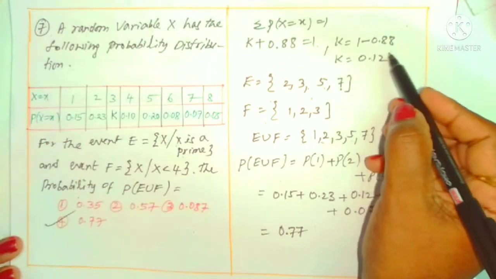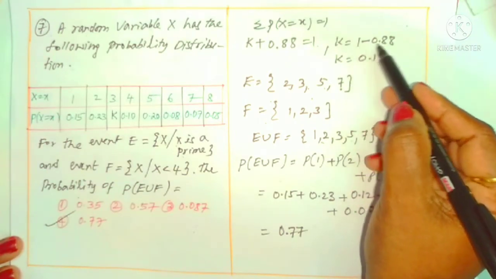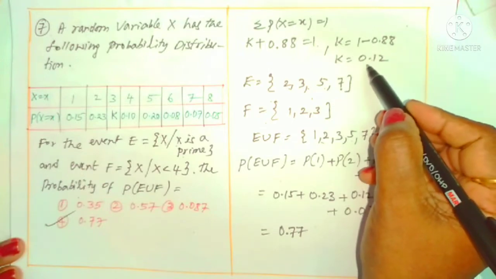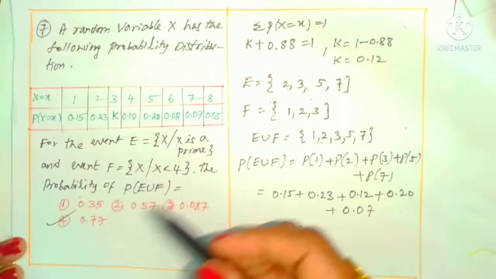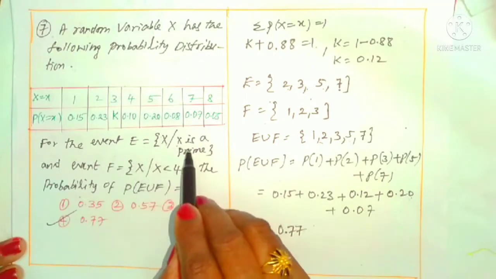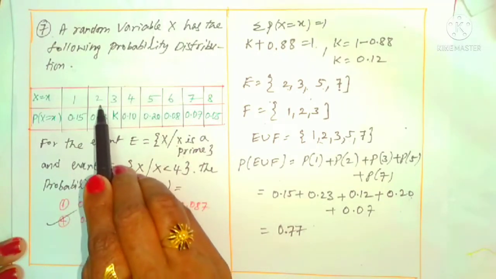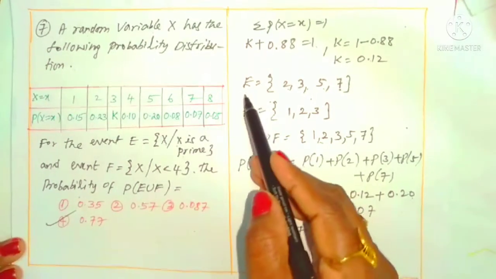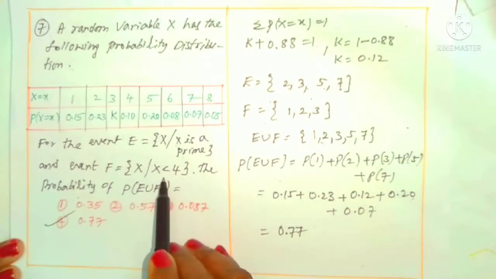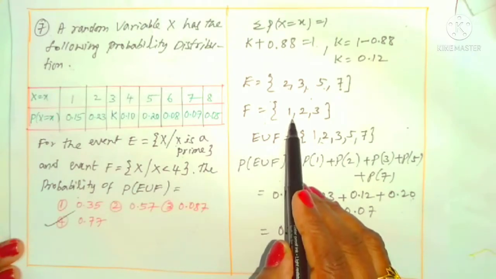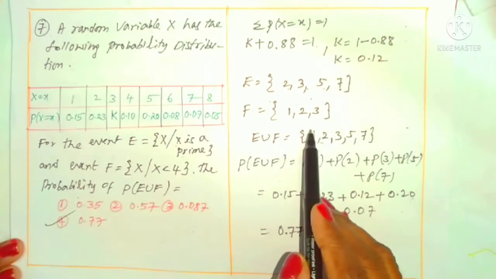Okay, how can you take the subtraction? You know very well. From the 1 we have to remove the 0.88, we can get the 0.12, that is K value. Now we can concentrate on what I said about E. E is the prime numbers. What are the prime numbers here? 2, 3, 5, 7. That is set E, 2, 3, 5, 7. And set F is less than 4 values. What are less than 4 values? 1, 2, 3 are less than 4 values.